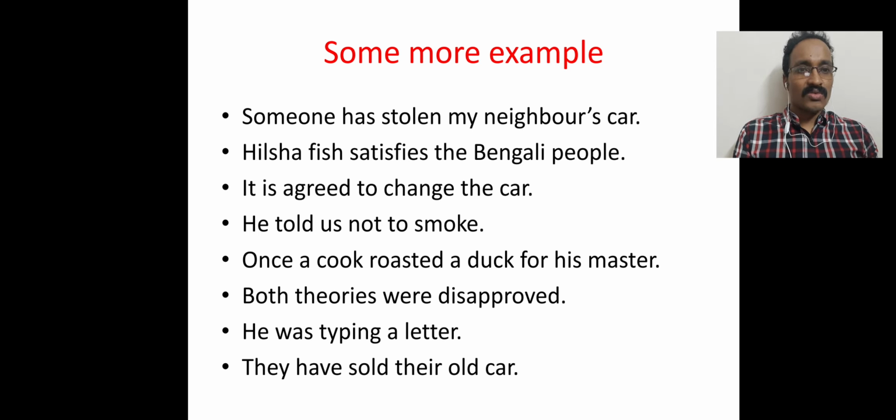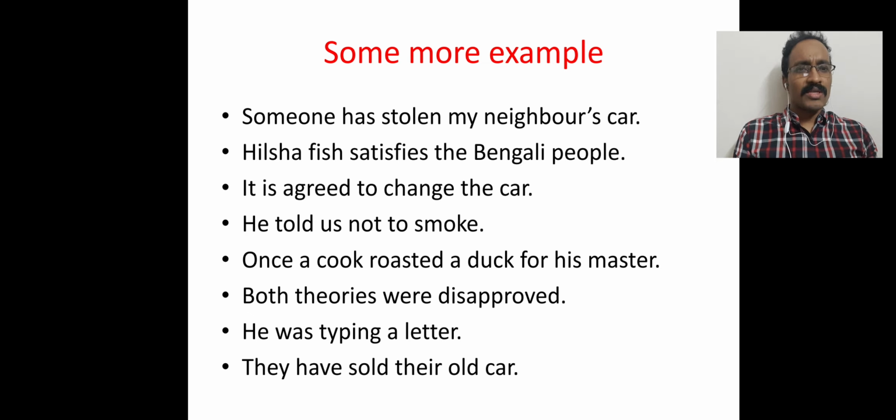Once a cook roasted a duck for his master, and you know this is an active sentence because no be verb is there, and this is of course a past indefinite tense, and here the object is a duck. And dear students, of course you know how to make it a passive voice. You are requested to do it yourself and write it in the comment box.